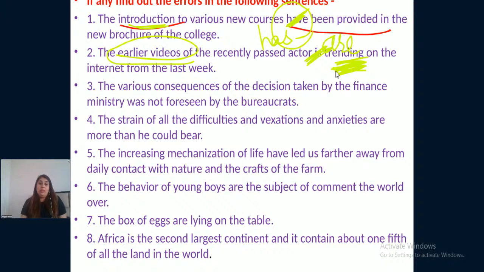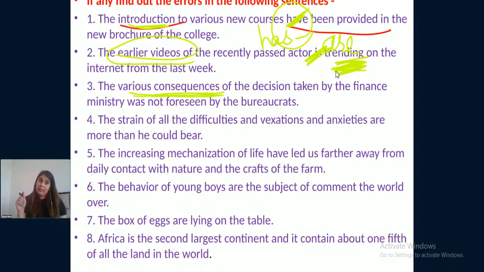Now, coming to the third sentence. The various consequences of the decision taken by the finance ministry was not foreseen by the bureaucrats. Now, what is not foreseen by the bureaucrats? Of course, the various consequences.